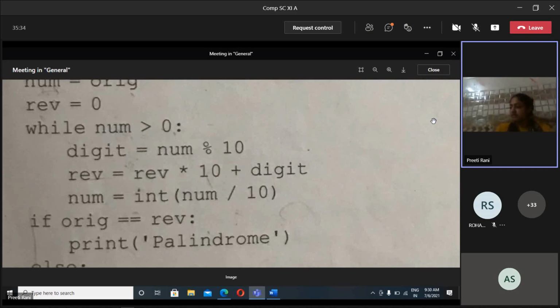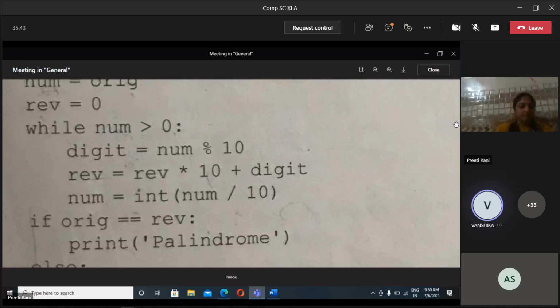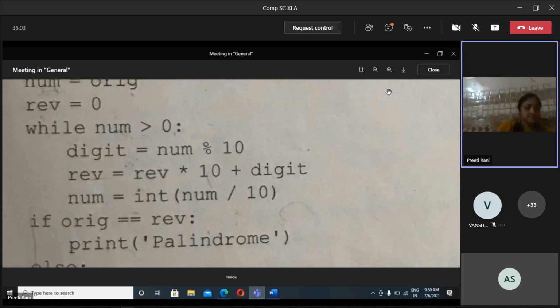I want result from everyone. Is 14. A not A, B, C. What will you take? Digit, REV and num. Ma'am, digit is 14 and... Send me the picture, son, on WhatsApp. I will check it. Will you send it there?